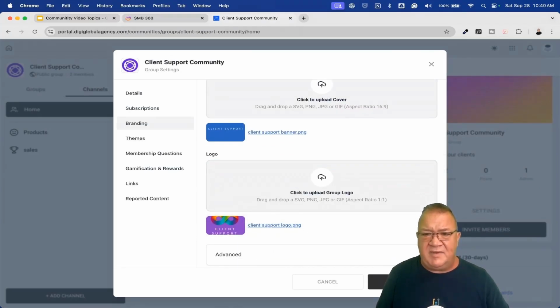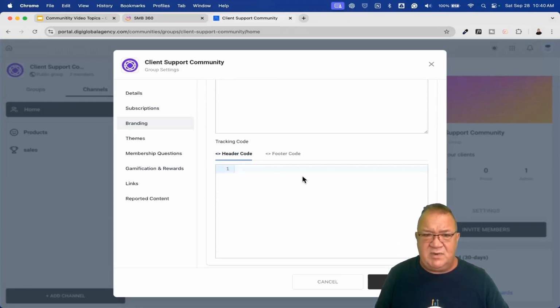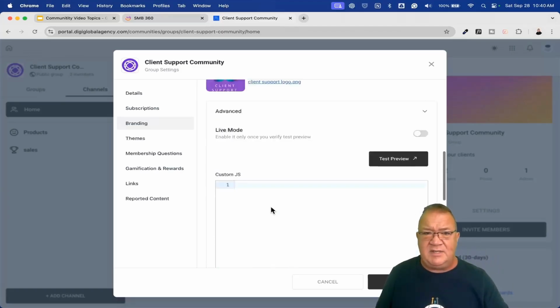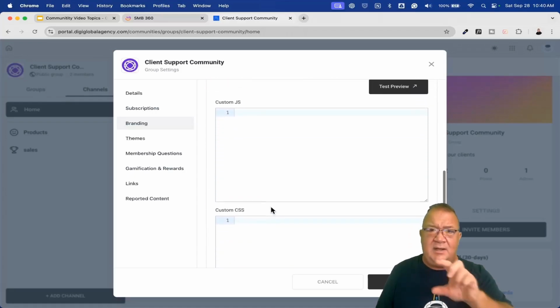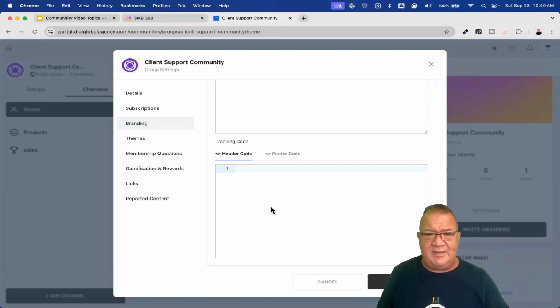So right now, here's what we've got. And if you take a look at the advanced settings here, notice if you wanted to, this is where you, again, have header code. So if you really want to track, because again, this group is on a different tab. Remember that URL? It was a unique URL. You can actually have Google Analytics track how many people go into your group if you wanted to. And again, this is where you would put that Google Analytics tracking code right here.